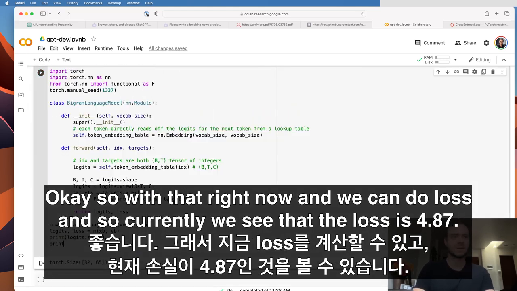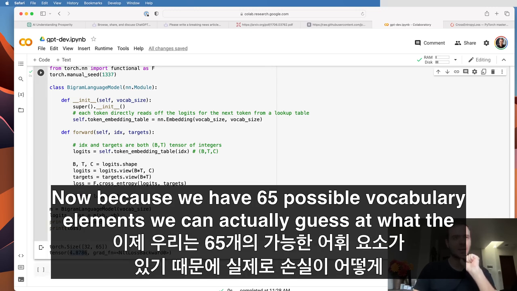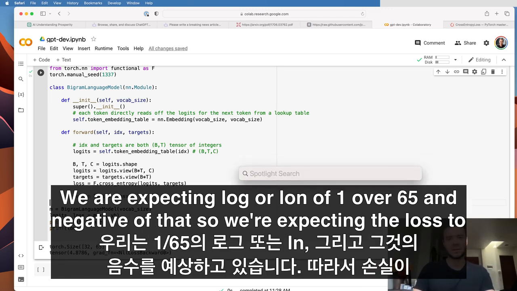Okay, so that ran now, and we can do loss. Currently we see that the loss is 4.87. Because we have 65 possible vocabulary elements, we can actually guess at what the loss should be. We covered negative log likelihood in a lot of detail.